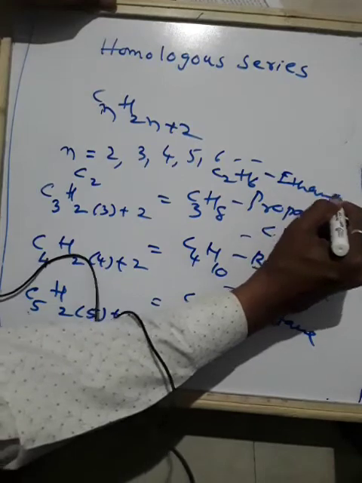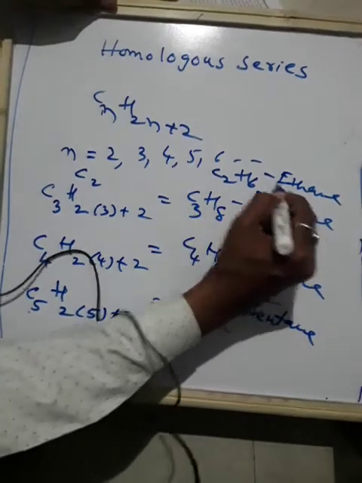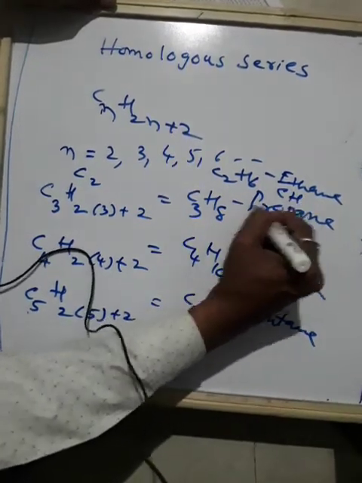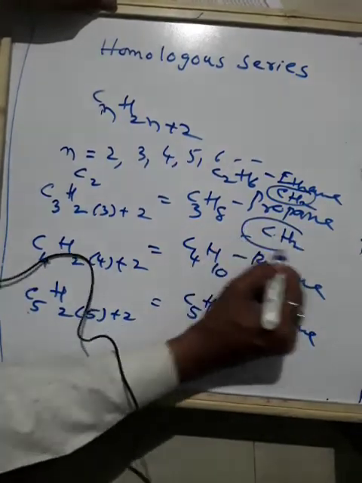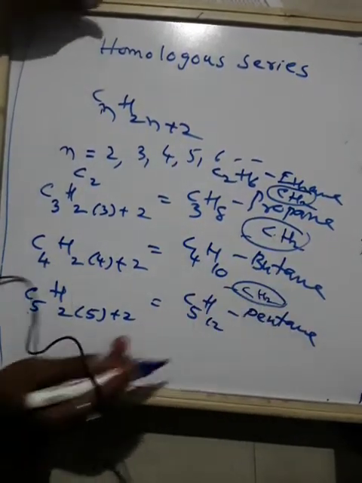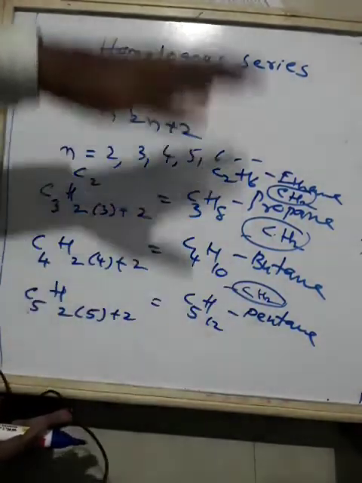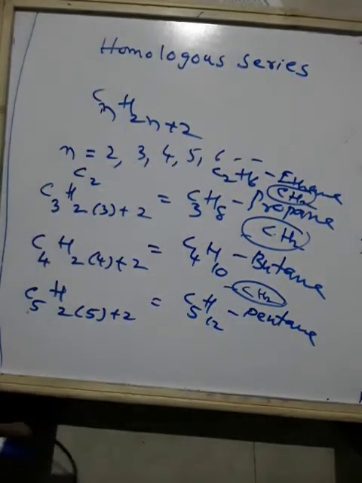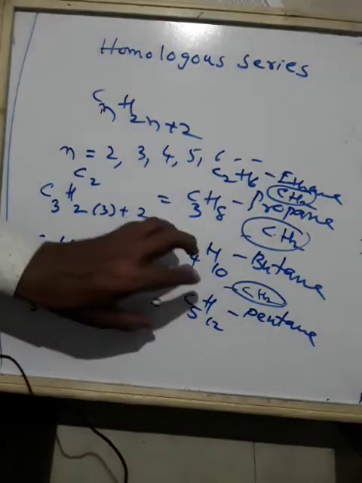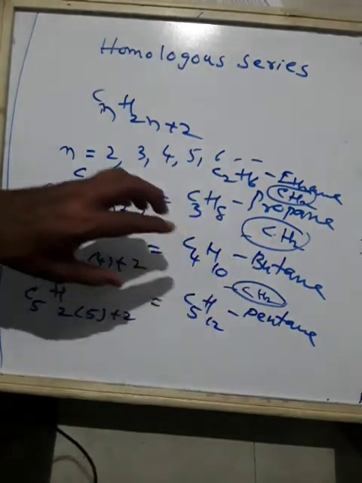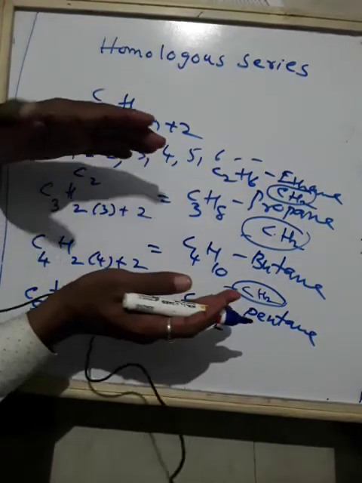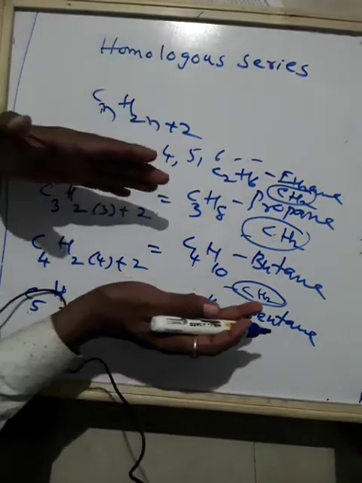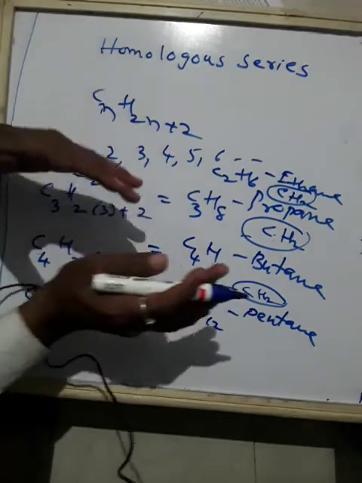The difference here is 3 minus 2, 1, C1, and 8 minus 6, 2. So CH2, CH2, CH2. The difference between two consecutive alkanes is a CH2 group. This CH2 unit gives the homologous series in the case of alkanes.